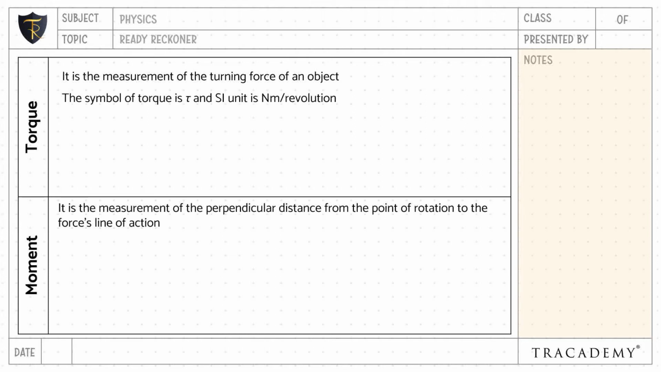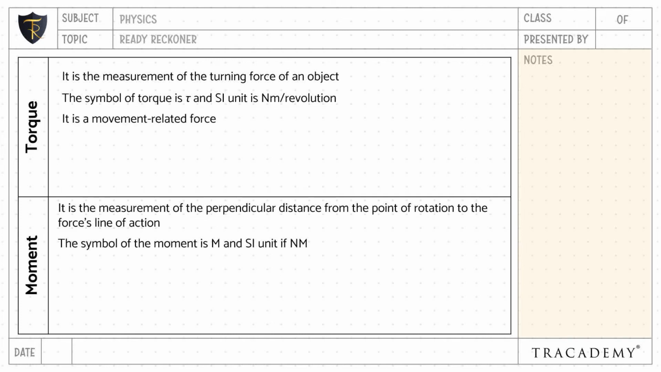Torque is a moment-related force, whereas moment is a static force. The symbol of torque is tau and the SI unit is Newton meter per revolution, whereas the symbol of moment is capital M and the SI unit is Newton meter.